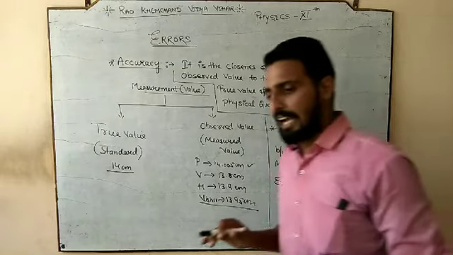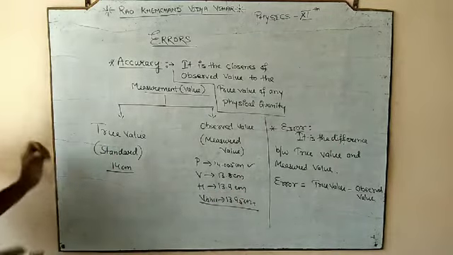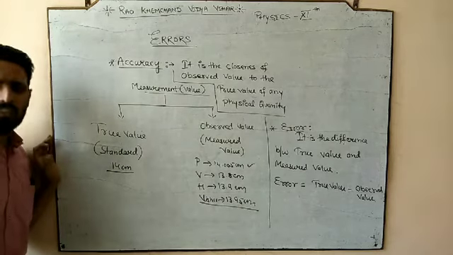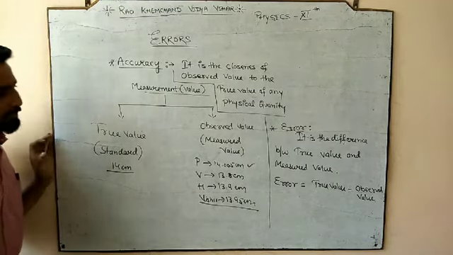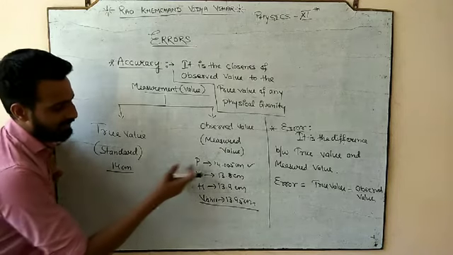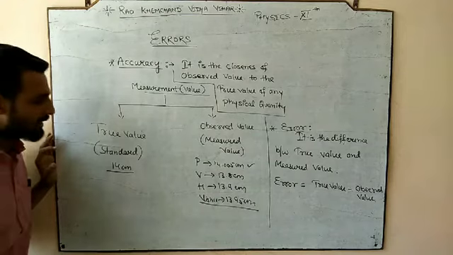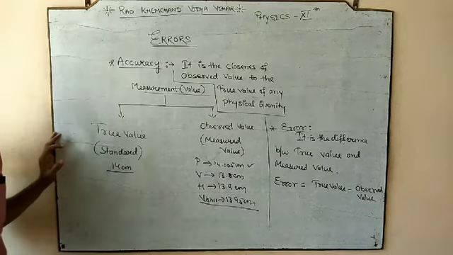Now the measured value is greater, so if I get 14 minus this much, you will say, sir, the error is coming negative, and here the error is coming positive.